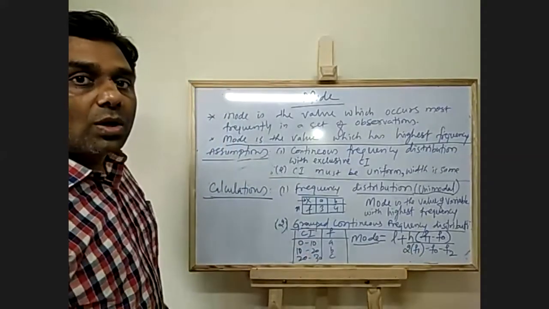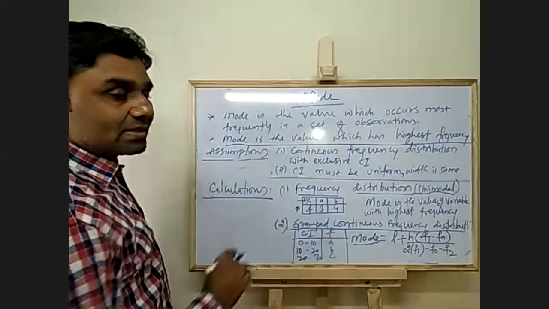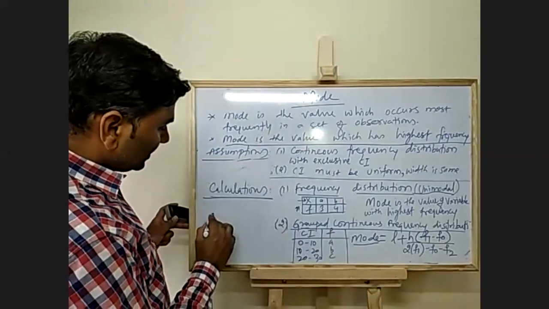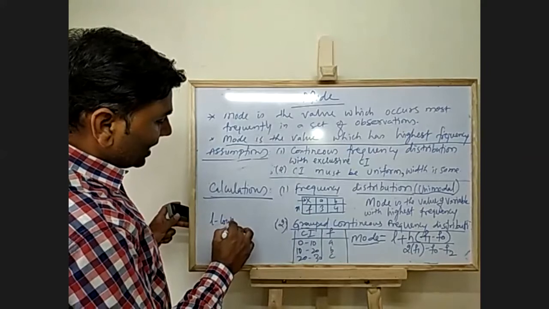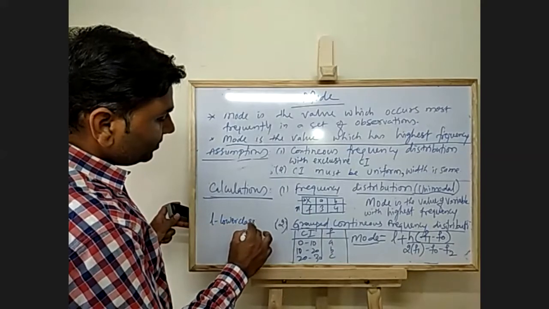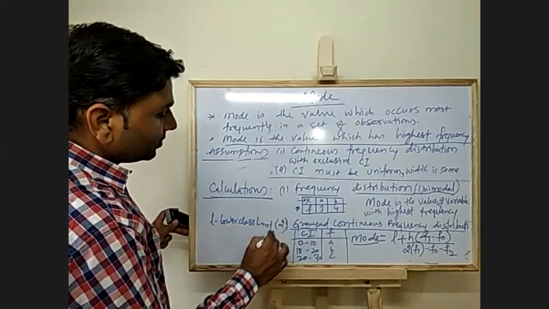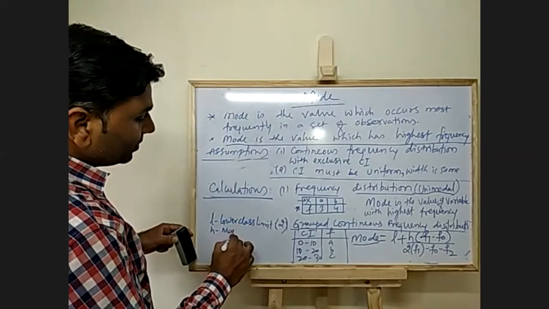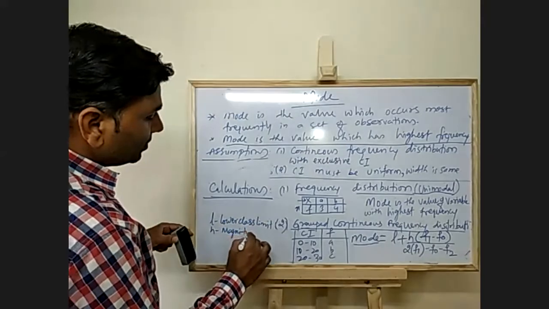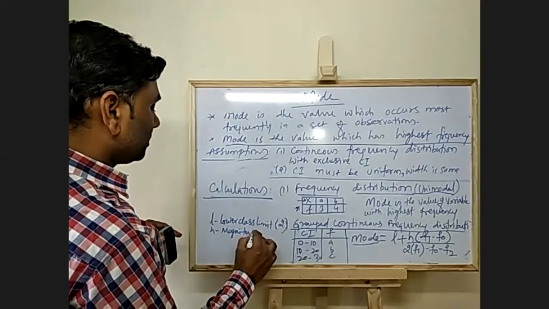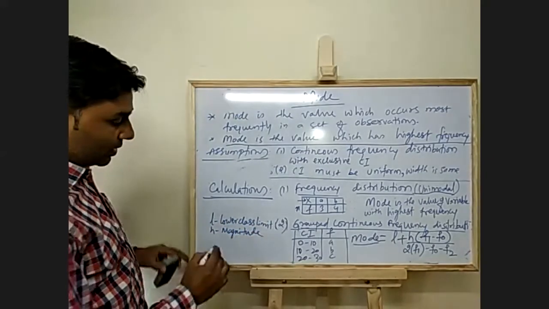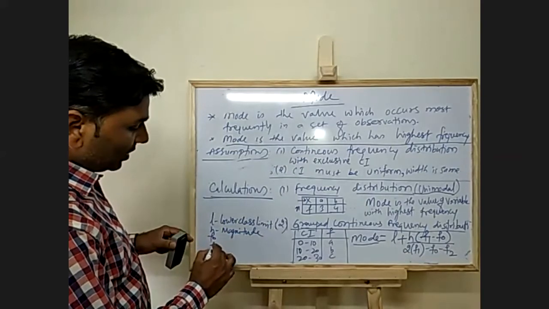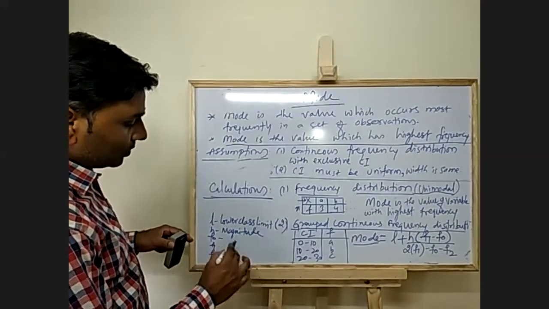Now, what is L here? L is the lower class limit. H is the magnitude. F0, F1, F2.